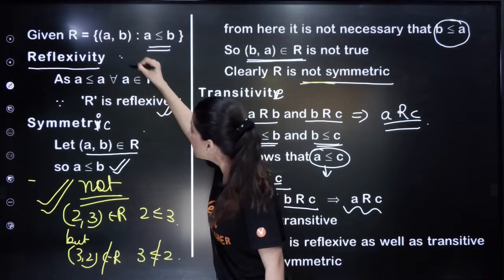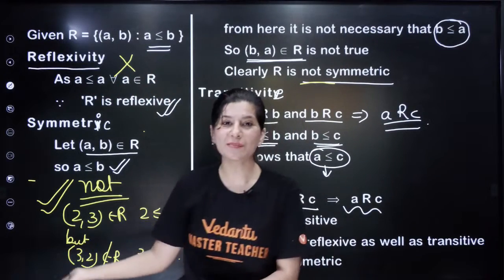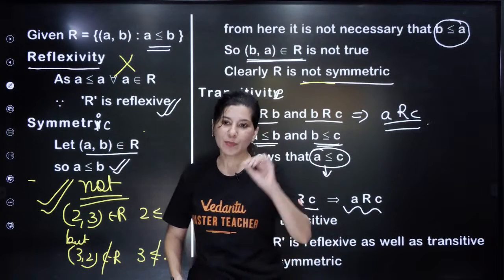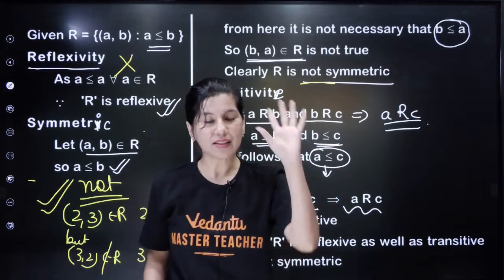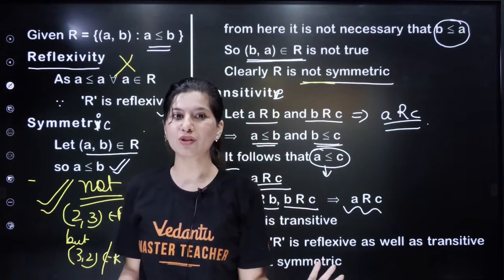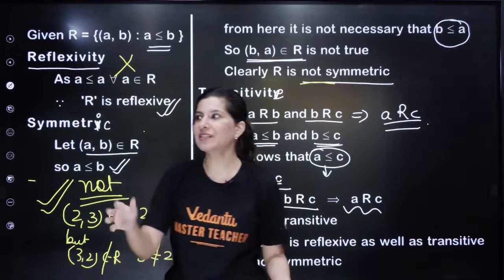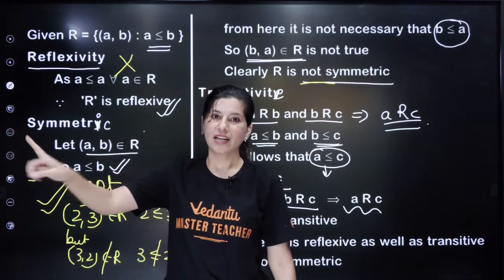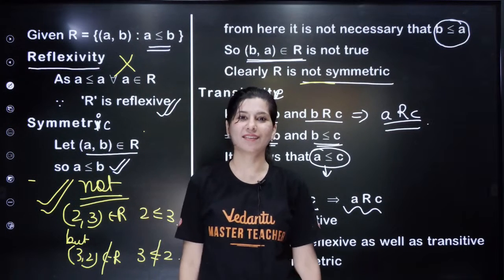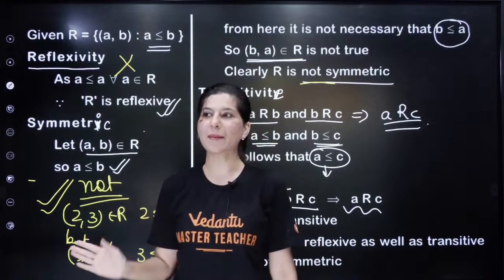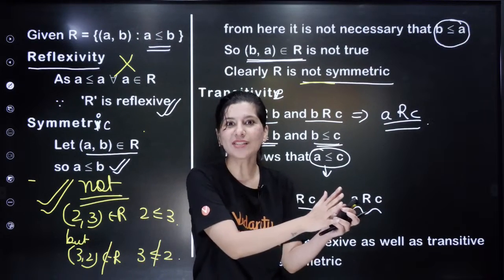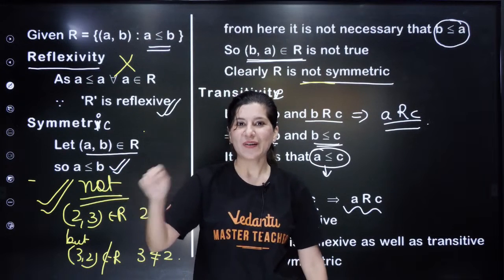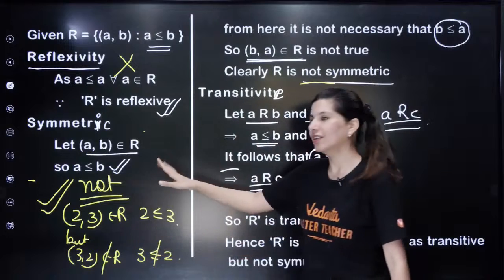But here, they will not at all give you marks if you write that 1 comma 1 is in my relation, how will you prove it? The agenda, listen to me carefully, is that to prove someone wrong, you just have to take one example, that you are lying, you are a liar. You have to just give one example. 100 truths and 1 lie, but still he will be a liar. So to prove not, you can do that.